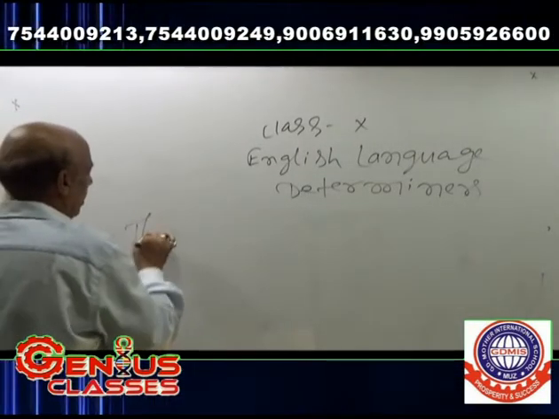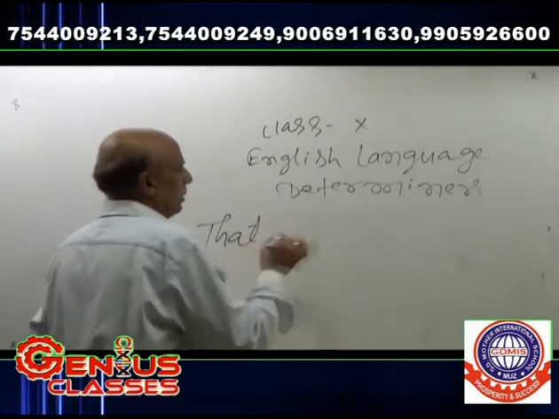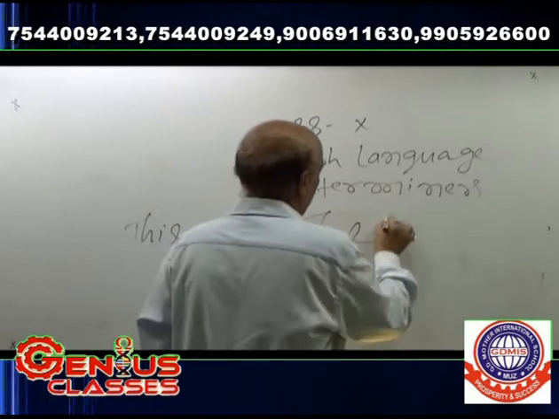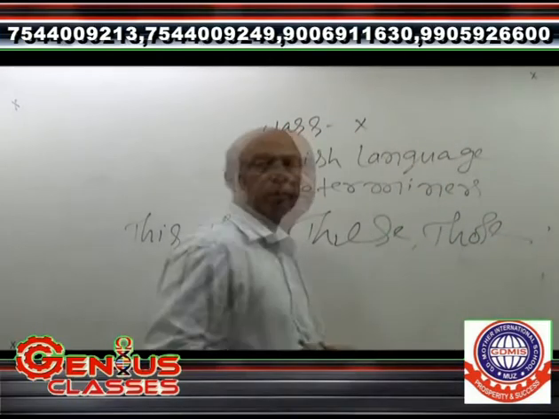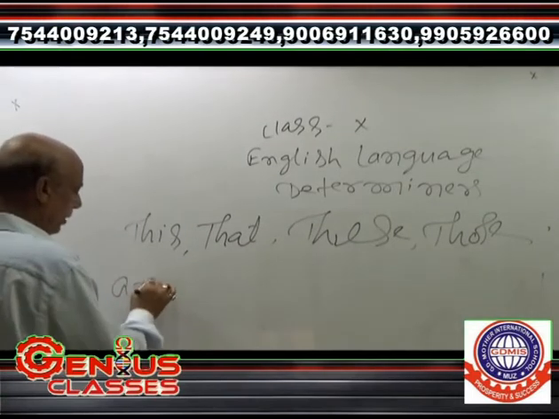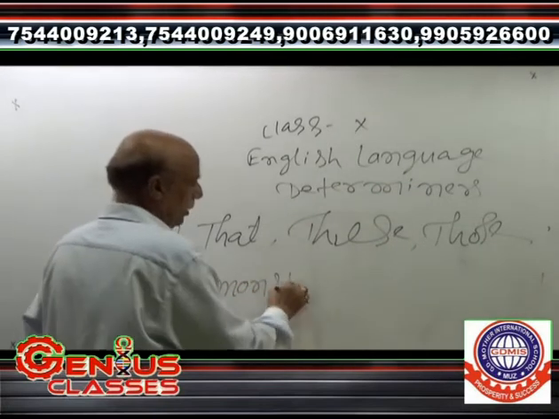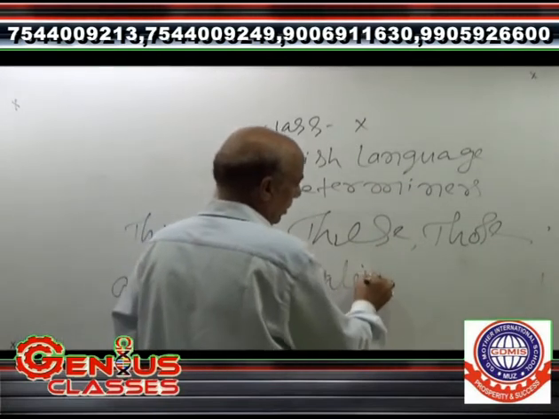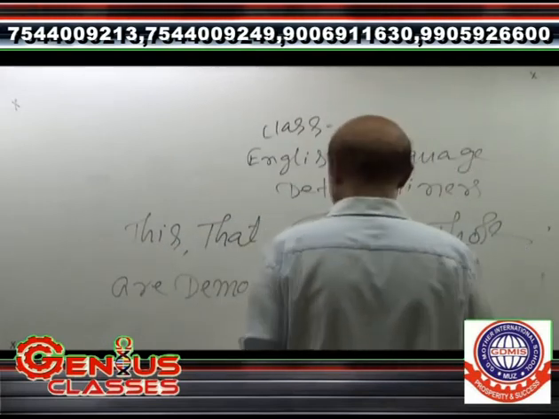These, that, these, those are demonstrative determiners.